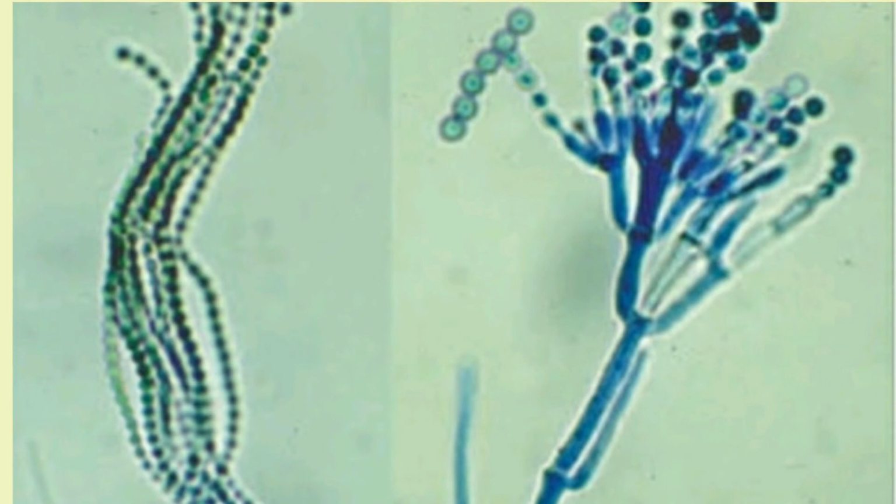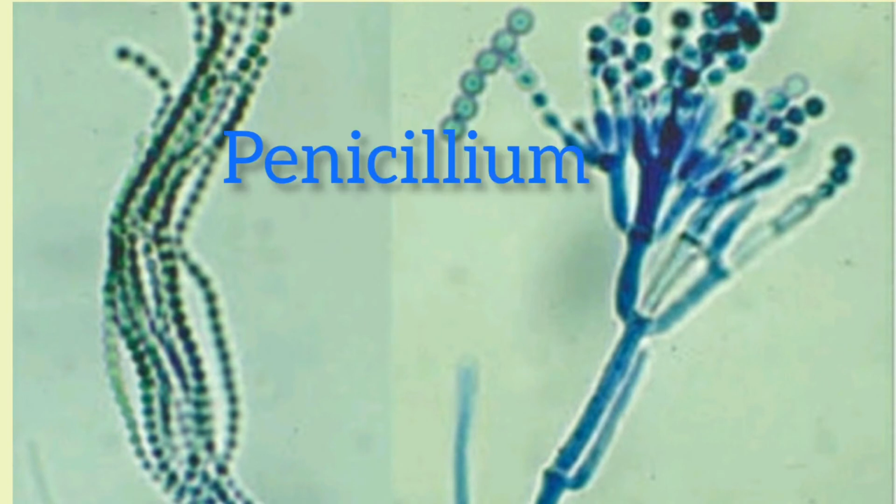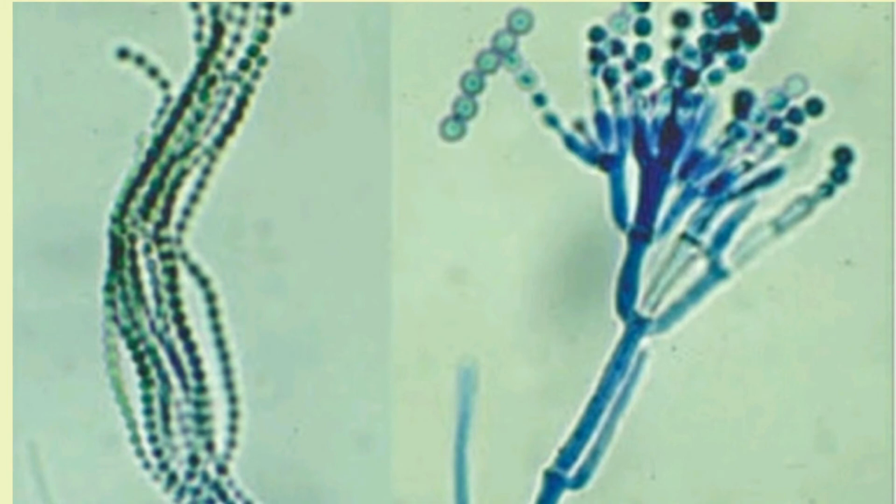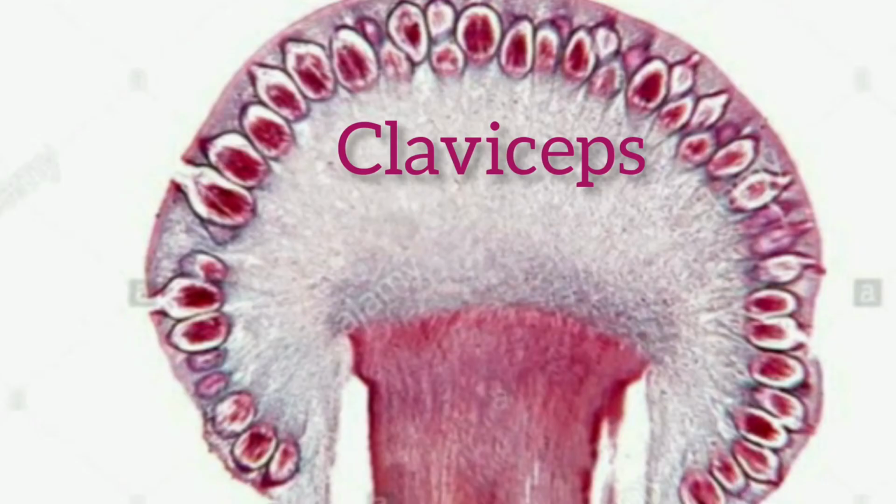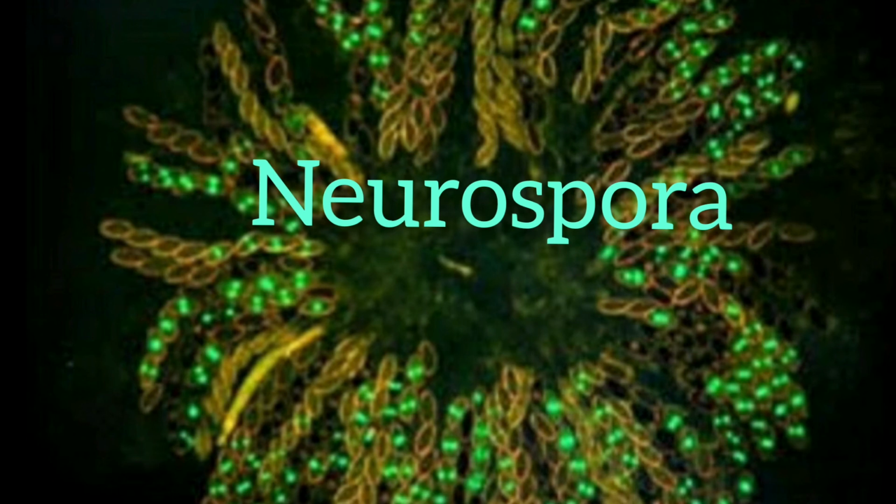The common examples of Ascomycetes class are Penicillium, Aspergillus, Claviceps, Neurospora, yeast. Neurospora is used extensively in biochemical and genetic work.